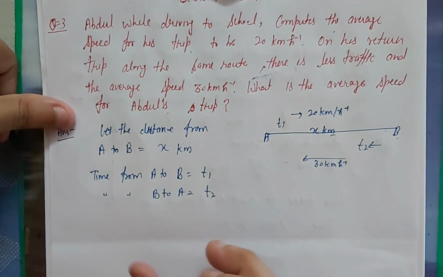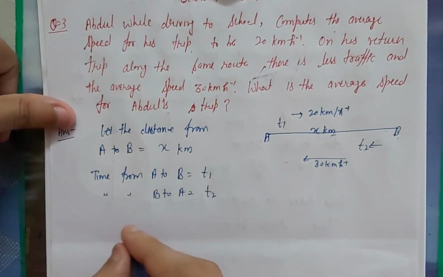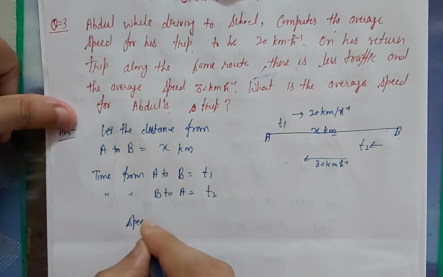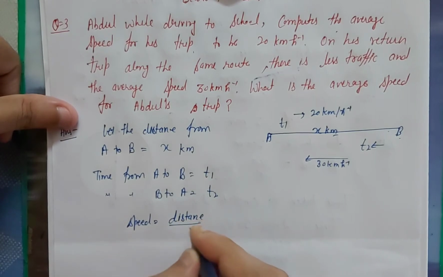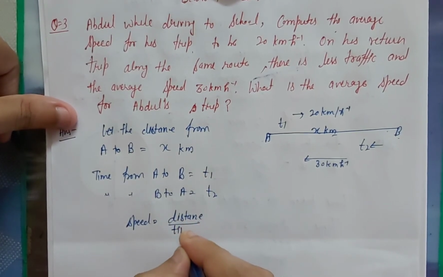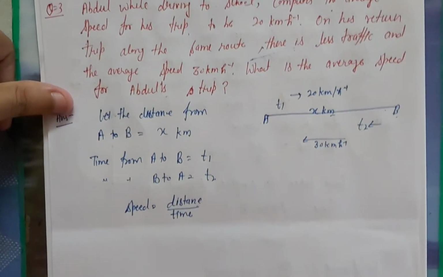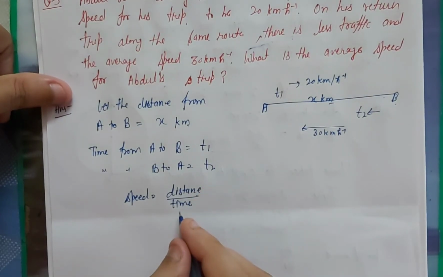So what is the formula of speed? As we know that speed is equal to distance divided by time. Okay, suppose if we want to find out the time, so what is the formula of time?